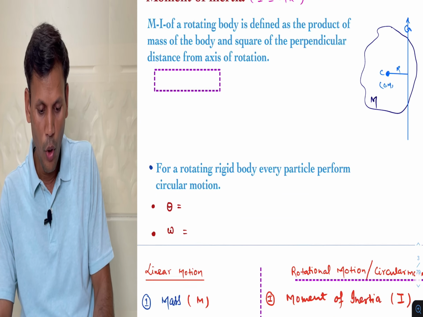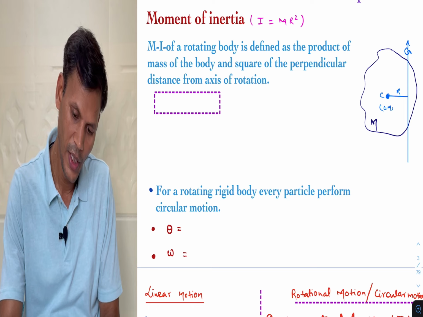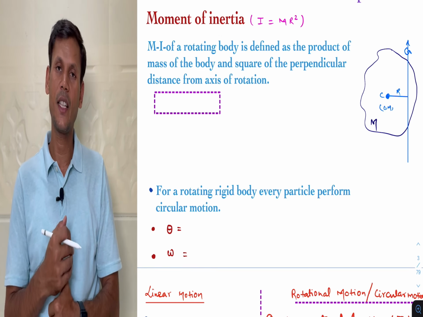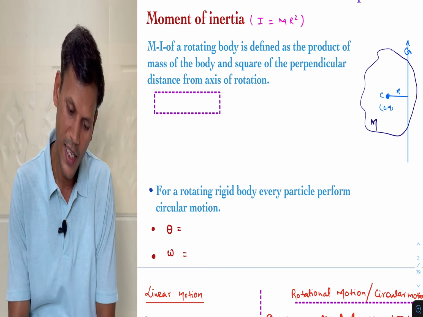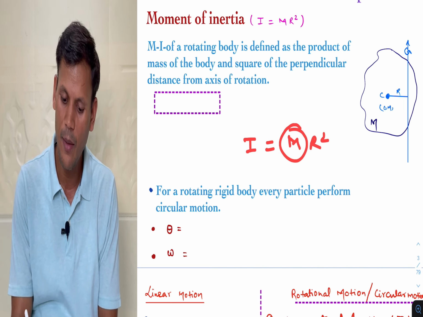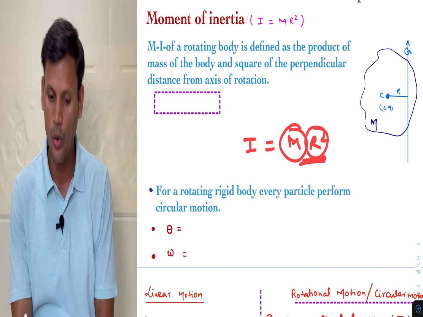Okay, one more term I was left here: moment of inertia. What is the moment of inertia? Moment of inertia, as I mentioned, I is mr square. M is the mass of the body, r is the perpendicular distance from axis of rotation.